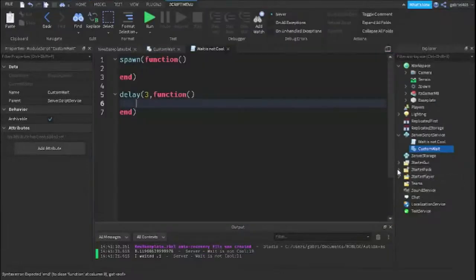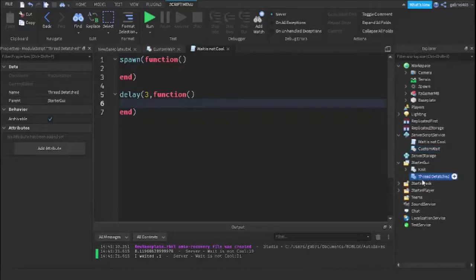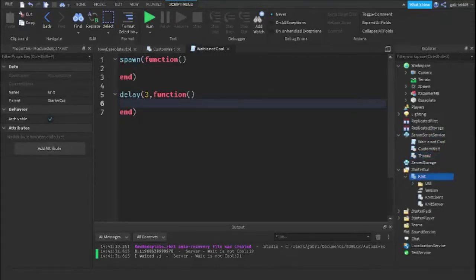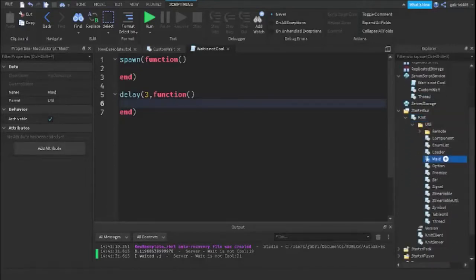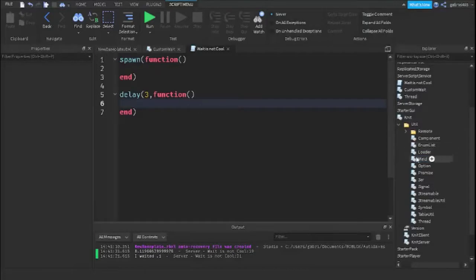And I also have another solution to this, and this is something, where is it? It is thread, okay? And thread, this is basically called thread, but it's detached because I changed it a tiny bit to make it work. But thread is another module that I found in Knit, okay? And Knit is a whole module system, a whole module library of many different modules like Maid, and I made a video on Maid if you want to check that out. And yeah, there's many other promises.